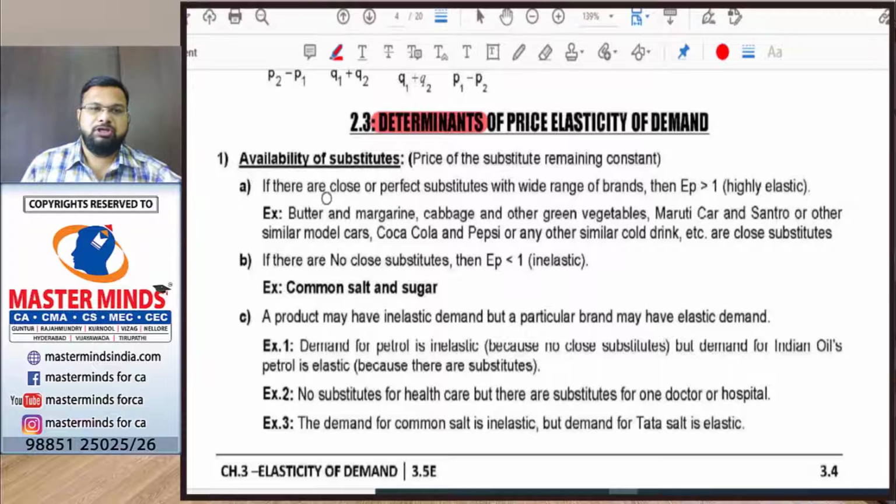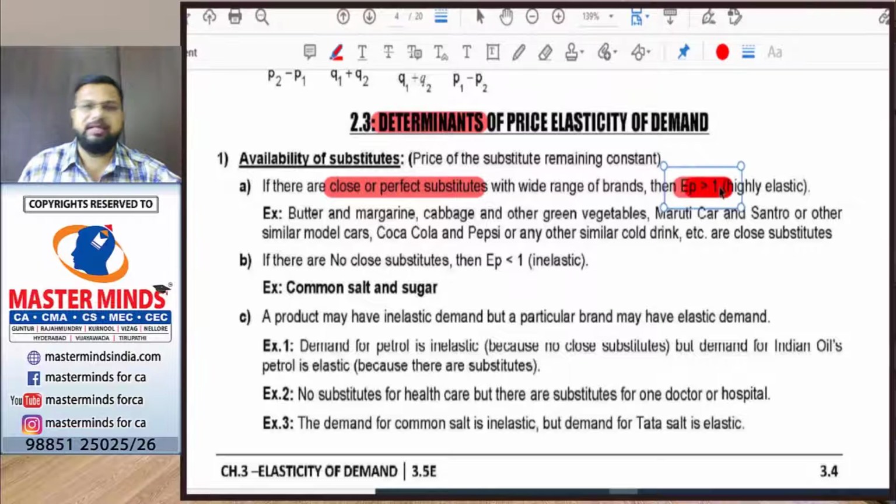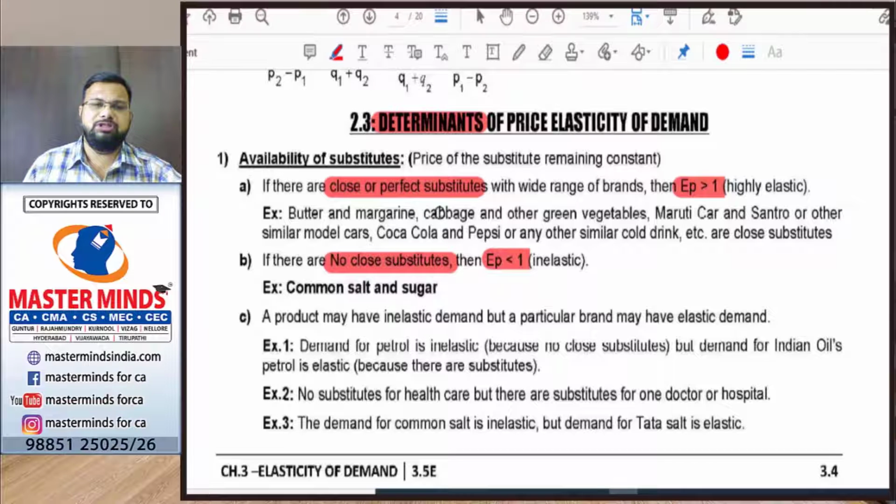First, availability of substitutes. If there are close or perfect substitutes, the price elasticity value will be greater than 1. If there are no substitutes, the value is less than 1. Because if a good has substitutes, an increase in its price will force the consumer to shift to cheaper alternatives. Suppose Pepsi, a soft drink, has substitutes in the market. If the price of Pepsi increases, the consumer will shift to cheaper alternatives, so there will be a considerable change in demand for Pepsi. That's why price elasticity will be greater than 1.